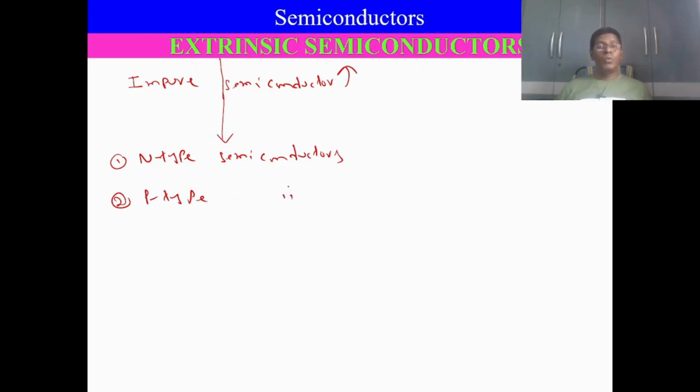Now I am going to explain the formation and conductivity of N-type semiconductor, and P-type also we can discuss in detail. Without skipping, watch this presentation completely. This topic, N-type and P-type, is completely important from the examination point of view. If you understand this topic, the total chapter will be understood. This is the introduction of extrinsic semiconductor. In the upcoming session, I am going to explain N-type semiconductor and P-type semiconductor.